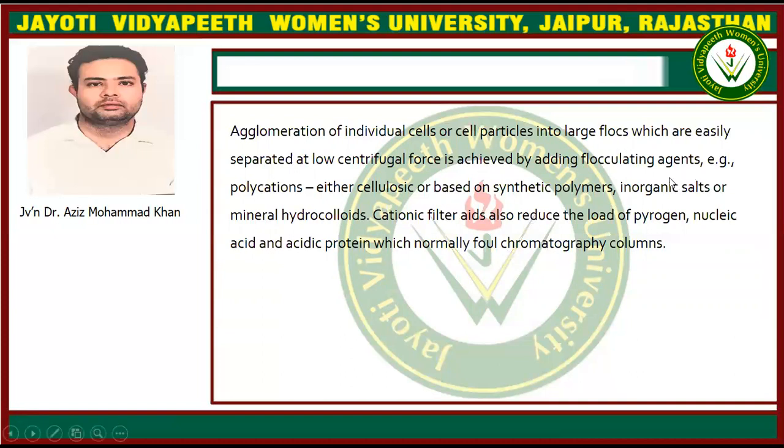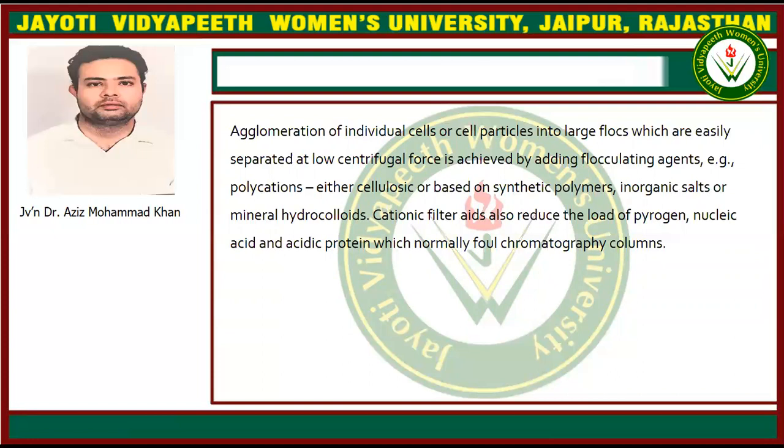There are some flocculating agents such as polycations, cellulosic waste compounds, synthetic polymers, inorganic salts, and mineral hydrocolloids. These flocculating agents bring the liquid compounds together so that flocs are generated. After generation of flocs, the compounds are converted from liquid to solid, and the solid compounds will be separated.